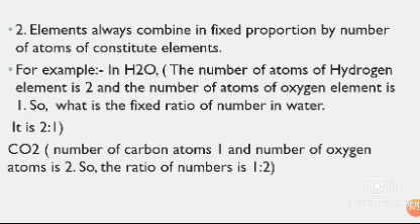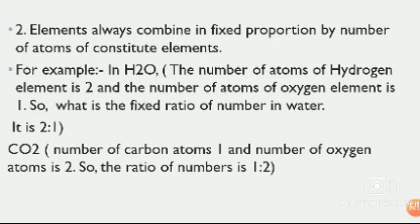Okay, for example, water is a compound, and in water the number of atoms of hydrogen element is 2 and the number of atoms of oxygen element is 1. So what is the fixed proportion of number for water? It is 2:1. So 2:1 is the fixed proportion of number for water compound. Okay, and it always remains fixed.